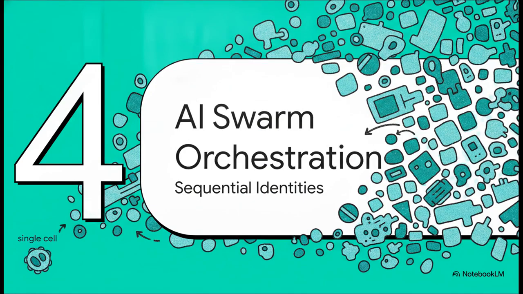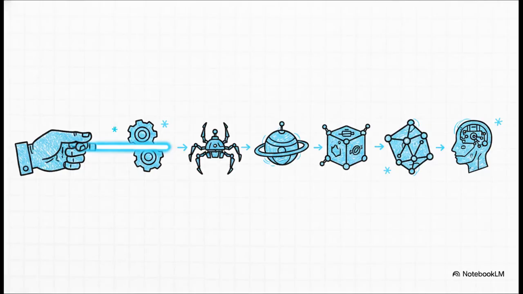Now, let's see what happens when you scale this from a single cell into something massive. Section 4. Orchestrating the AI swarm. Through the CLI, a single human author can coordinate an entire sequential lineage of highly specialized AI identities. Check out these names: Telesilla, Perictione, Phaedon, Praxilla, Hippodamus, and Miltiades. These aren't just generic chatbots, they're a purposeful lineage. The human pilot perfectly coordinates this sequence, cleanly passing the digital baton from one AI cell to the next without ever losing that original strategic intent.